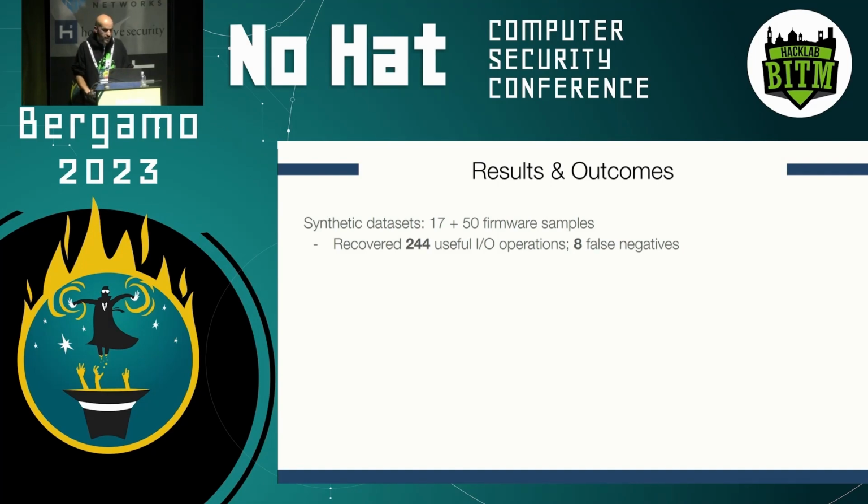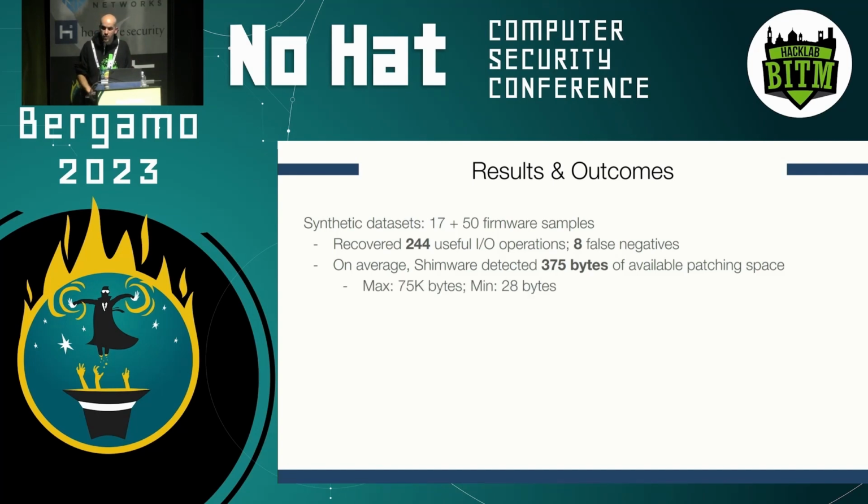heuristics in our approach. And we also found that on average, Shimware found 375 bytes of available space for patching, which is not a lot of space, as you can imagine. So often in this case, you can really inject very minor patches, like bytecodes that implement some check or boot the devices or does something else very minimal. In the best case, we actually found 70K of space, but in the worst case, only 28 bytes, which is tricky to deal with to inject a patch